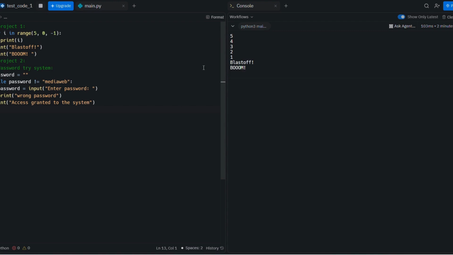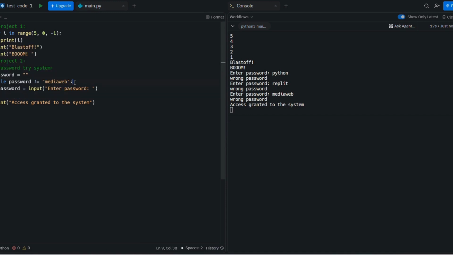Let's try. Enter password. Let's say Python. No. Let's say Replit. No. So that's wrong. Let's say MediaWeb. Wrong password, access granted to the system. I think we need to remove the wrong password part. We can say good luck.